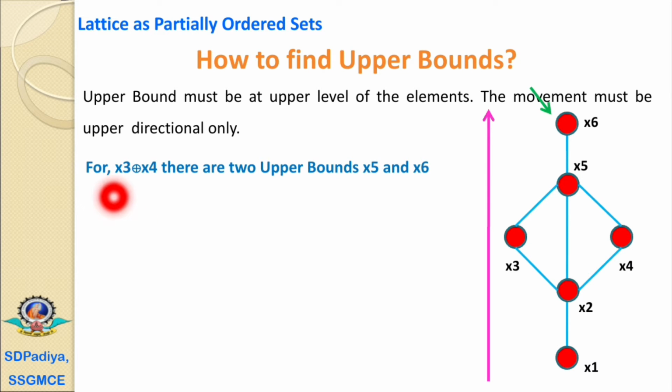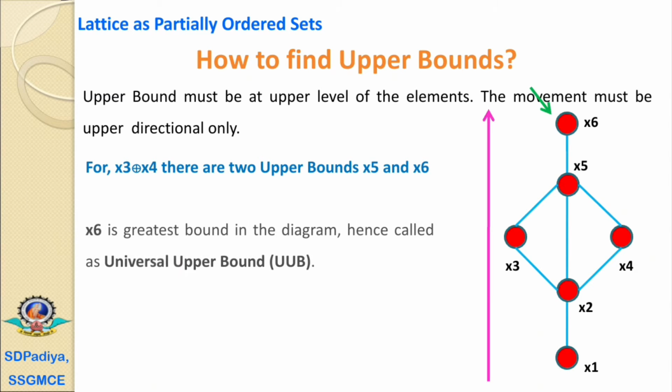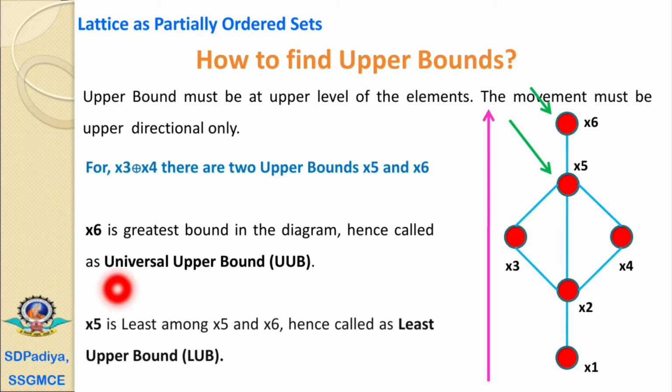That is, for x3 join x4, there are two upper bounds, one is x5 and the other is x6. Now, x6 is the greatest bound in the diagram, hence called the universal upper bound, and x5 is the least, that is lowest among x5 and x6, hence called the least upper bound. This is the way to find the upper bounds, that is the least upper bound and the universal upper bound.